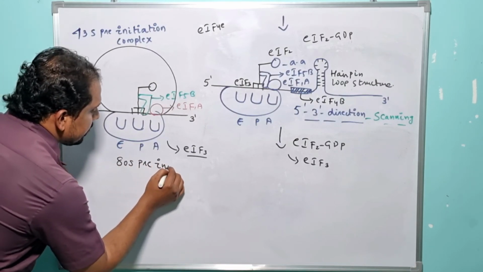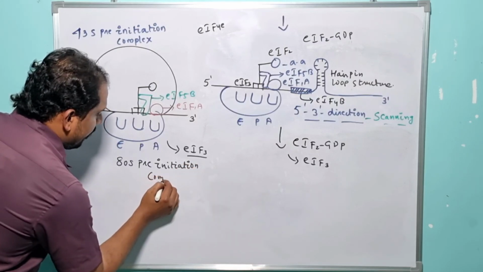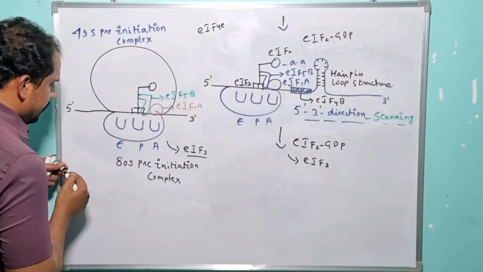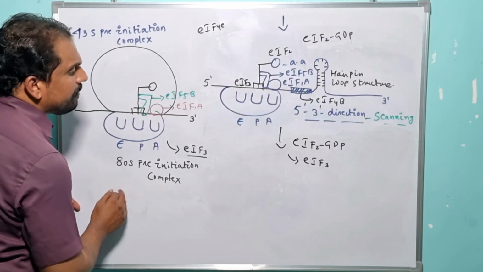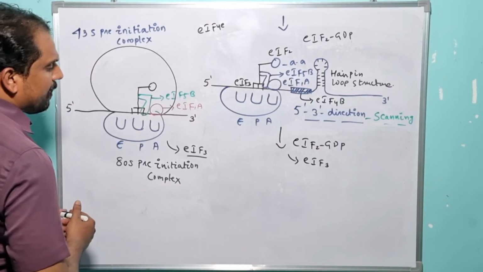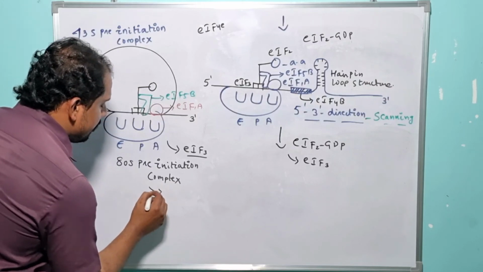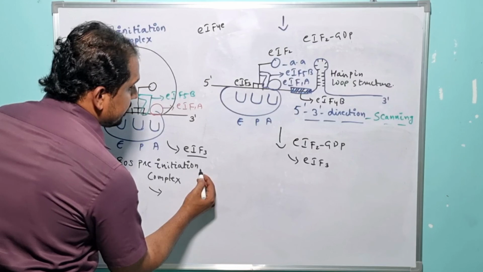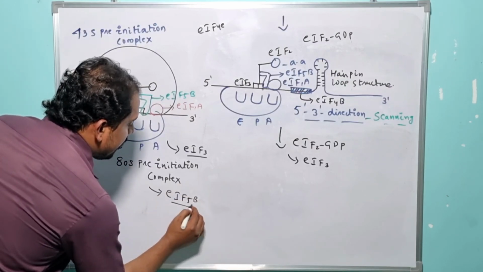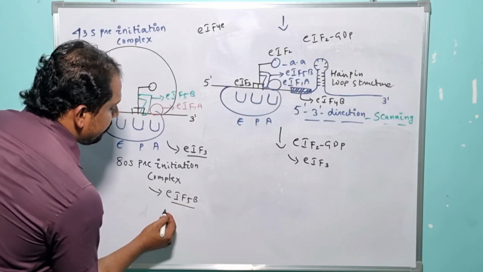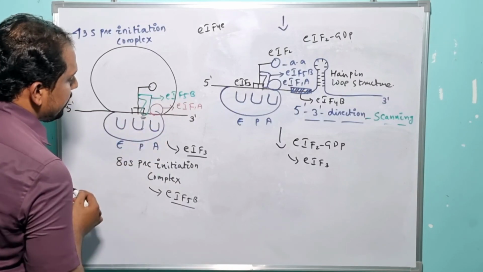After the 80S pre-initiation complex is formed, one more factor comes in. I am very sorry, it is not eukaryotic initiation factor 4F, it is eukaryotic initiation factor 5B. Eukaryotic initiation factor 5B comes into the picture and gets successfully dissociated from the P site of the ribosome.